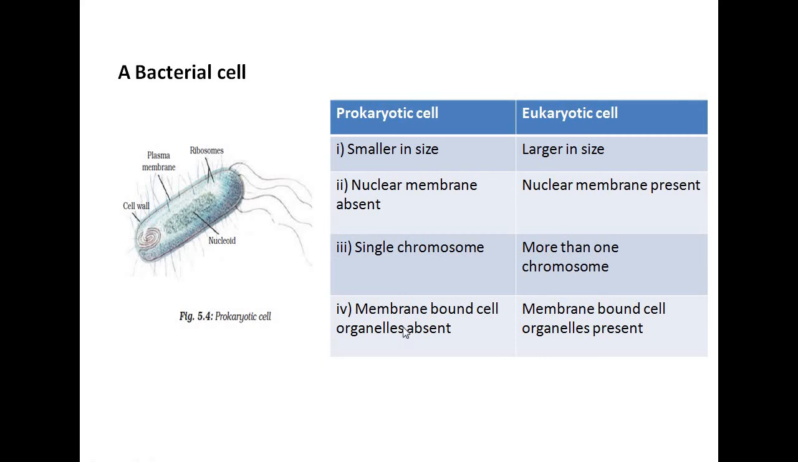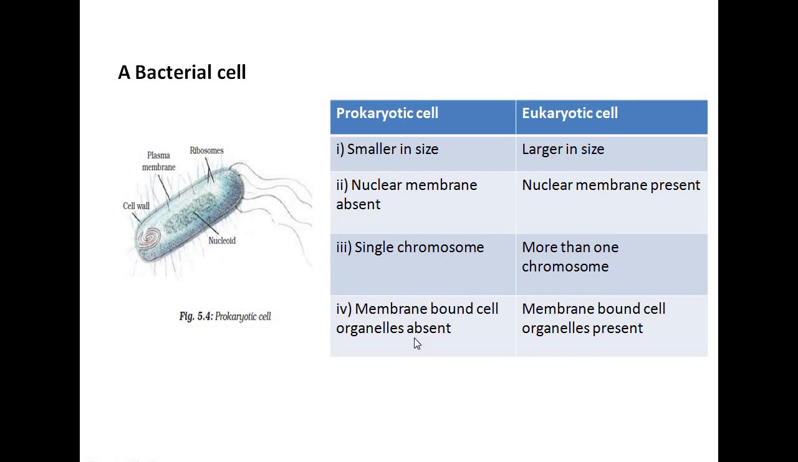Here we can see the prokaryotic cell is smaller in size and the eukaryotic cells are larger in size. Nuclear membrane is absent in prokaryotic cells, and we have seen that the nuclear membrane is present in eukaryotic cells. A single chromosome is present in a prokaryotic cell. Only one chromosome is present in a cell in prokaryotes. More than one chromosome is present in a eukaryotic cell. That is the third difference.